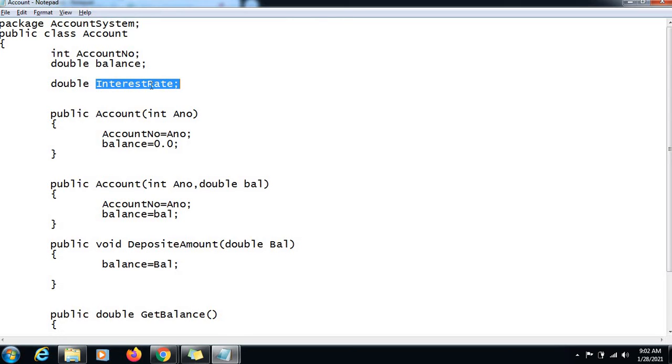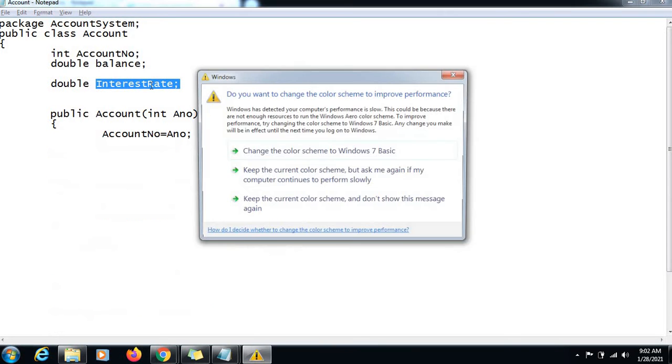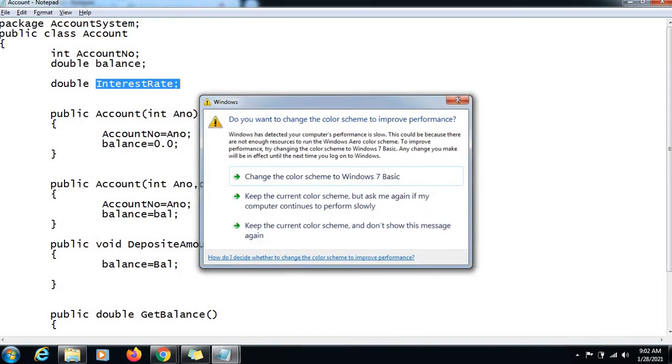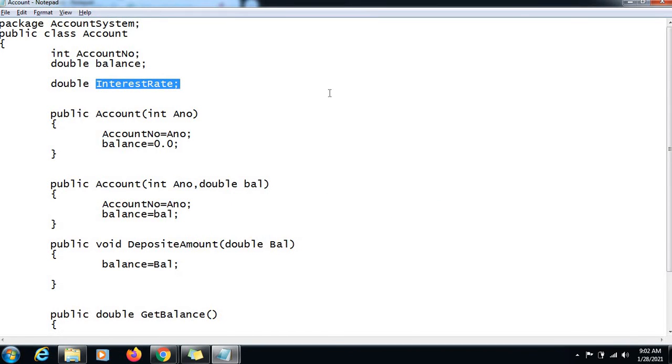Why it is not a good idea is because if you want to make a change, as it is common, whenever the change takes place, let's say RBI revises the interest rates, and now you want to update your interest rate from say 5% to 10%, and if your interest rate variable is an instance variable, then every object obj1, obj2, obj3, all of them are going to have their own copies of interest rate. If that is the case, then you need to update the new interest rate in every object's interest rate copy, which is not an efficient way, right?